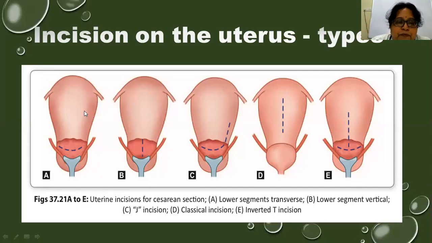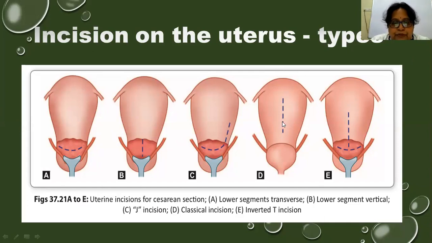Now these are the other types of incisions which you usually give on the lower segment. One is the transverse incision, which is the lower segment transverse incision, used in 90% of the cases. Next one is a vertical incision. Another one is a J-shaped incision. In case the delivery of the baby is difficult, then we extend the incision in a J-shaped manner.